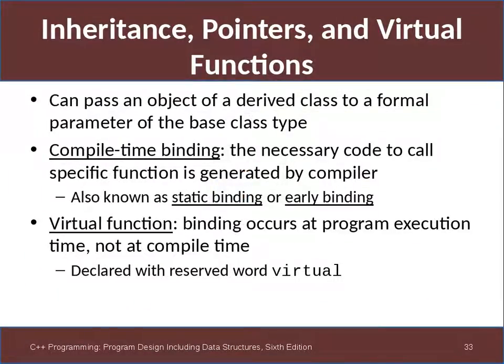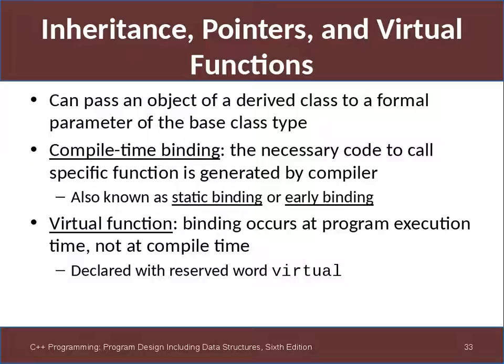Can pass an object by, let's see, different bindings. So we have to talk about binding here. Compile time binding: the necessary code for a call is generated by the compiler, known as static or early binding. Virtual binding occurs at program execution, not compiling time, and this is dealt with by the virtual function.